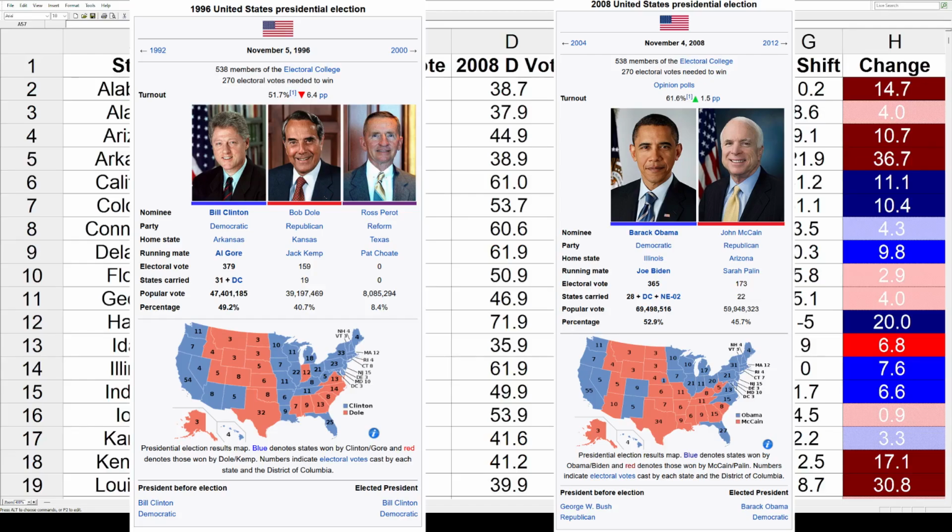And that year also had a strong third-party presence. Ross Perot, he ran again. He didn't do as well as he did in '92. He didn't carry any states, but he did get 8.4% of the popular vote.